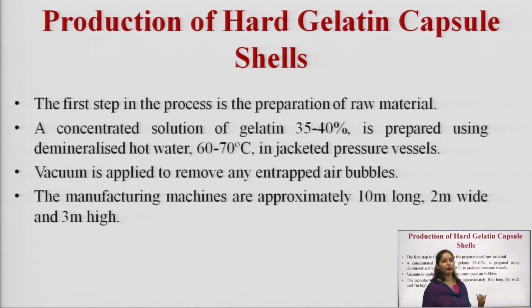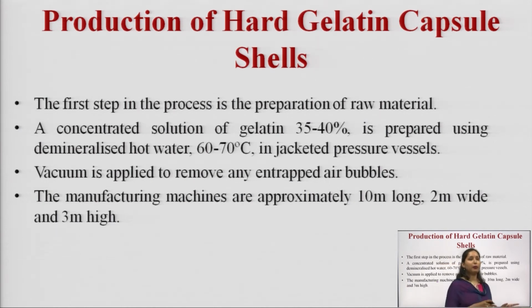A concentrated solution of gelatin, 35 to 40%, is prepared using demineralized hot water at 60 to 70 degrees centigrade in a jacketed pressure vessel. We mix the gelatin in the hot water while maintaining the temperature of 60 to 70 degrees centigrade.